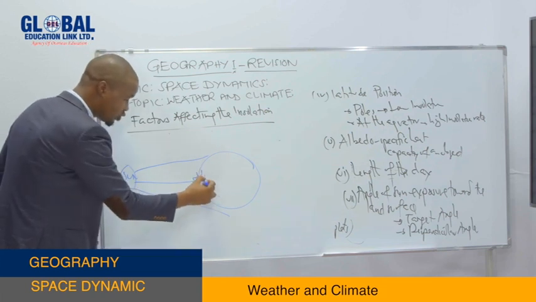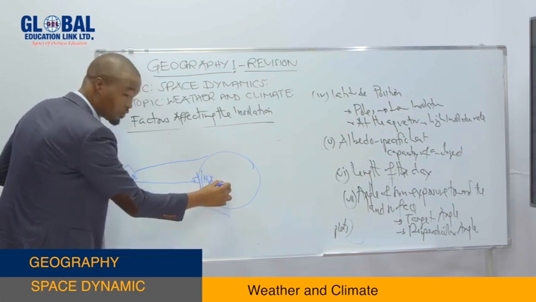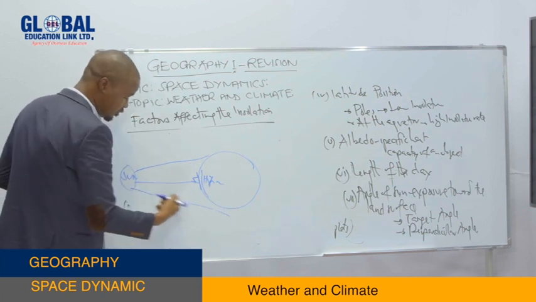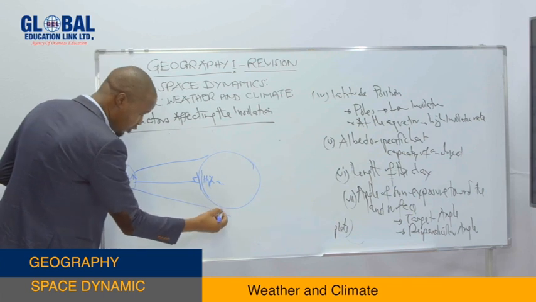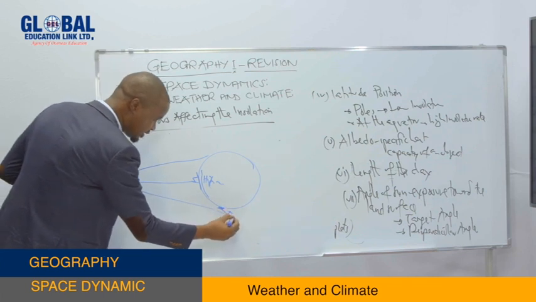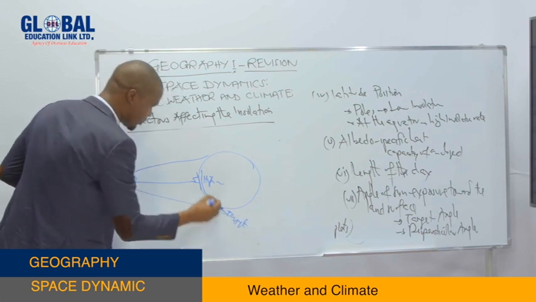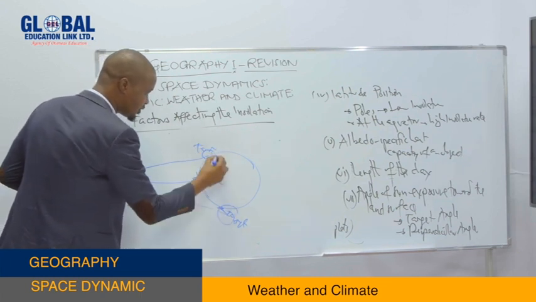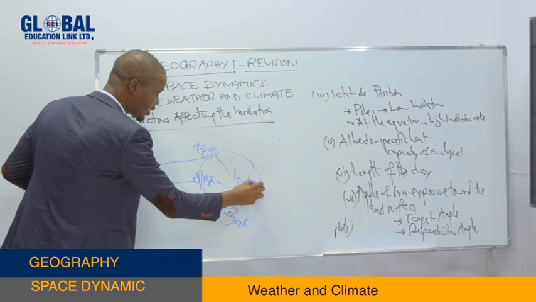At this point here, we assume a high insolation rate, you see? While this solar energy, or heat energy, which travels from this point to this point, will meet this point at a tangent angle. So this area right here we assume a low insolation rate.